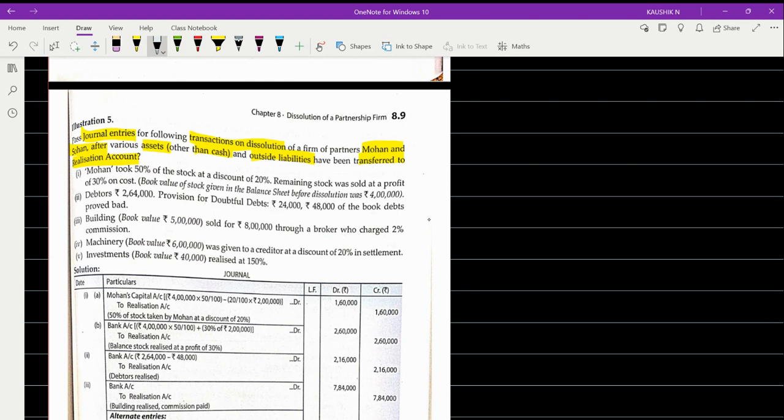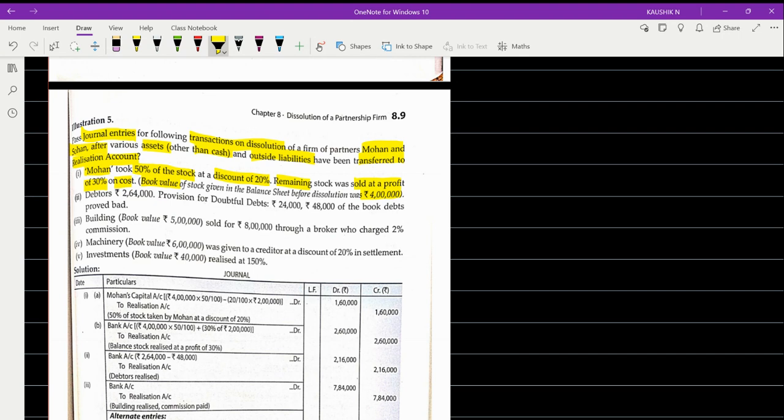Mohan took 50 percentage of the stock at a discount of 20 percentage. So look here, who is Mohan? Mohan is a partner. So the partner took 50 percentage of the stock at a discount of 20 percentage. The remaining stock was sold at a profit of 30 percentage on cost. The book value given in the balance sheet at the time of dissolution was rupees 4 lakh. So they are asking us to pass journal entries for the following transactions at the time of dissolution.